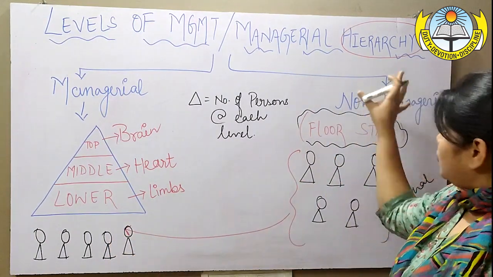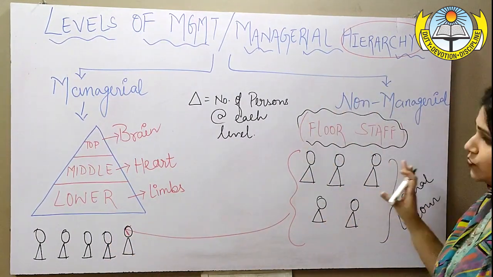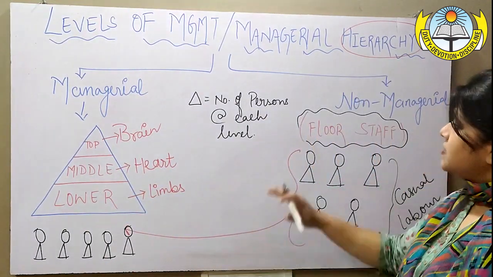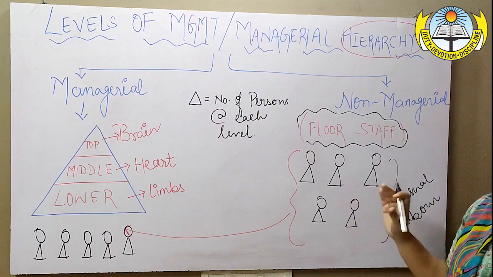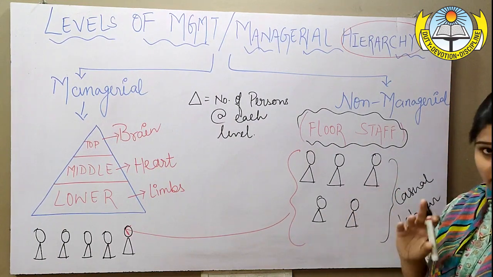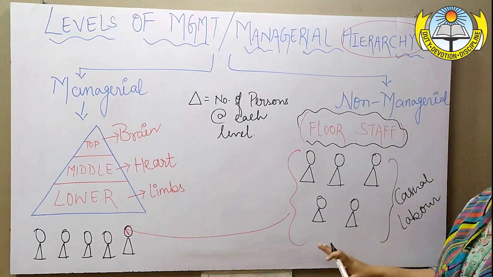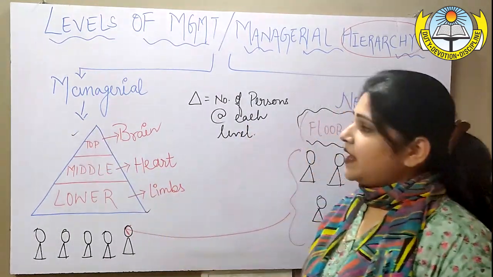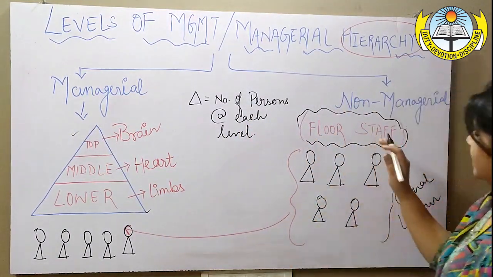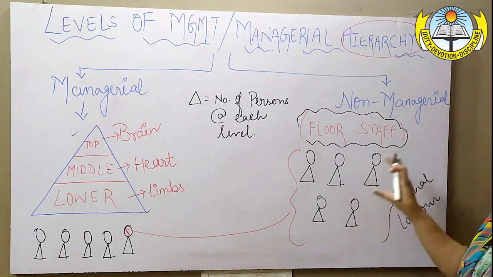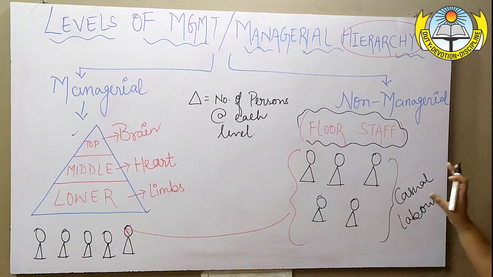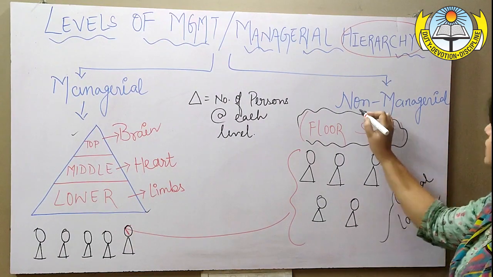The entire non-managerial staff is always available below this managerial level, which means they are the lowest level in the overall hierarchy, whereas the managerial hierarchy starts and gets over at this particular point. What important thing do you need to know, as per your class 12 syllabus, in this topic is the managerial hierarchy.